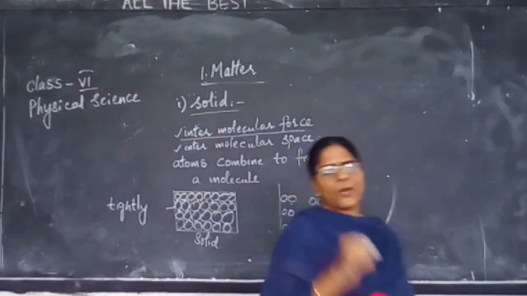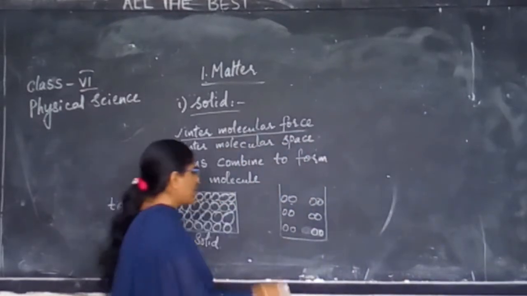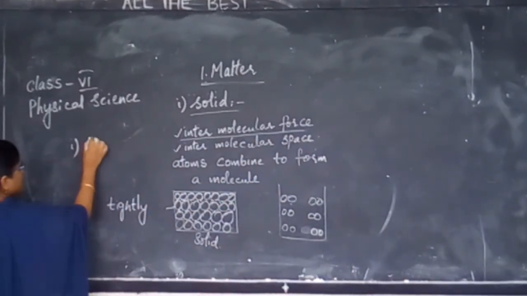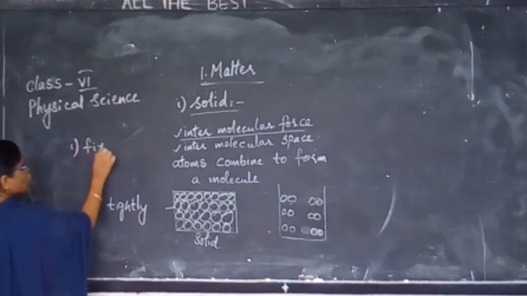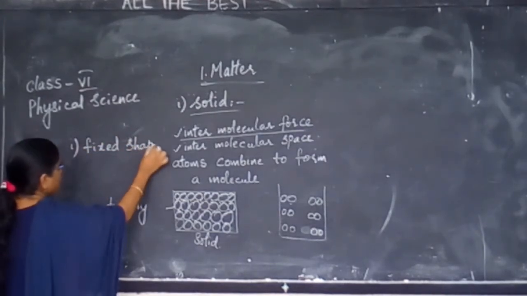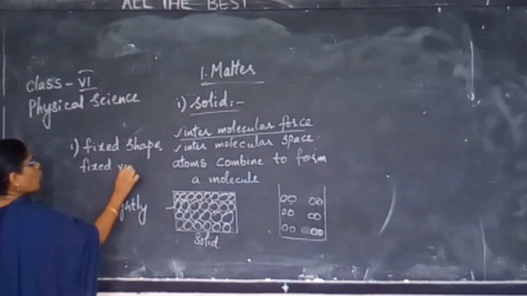Now, the first property we will learn regarding a solid. For a solid, the first property is fixed shape. How is the shape for a solid? They have fixed shape, fixed volume.